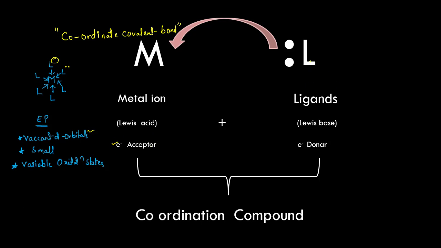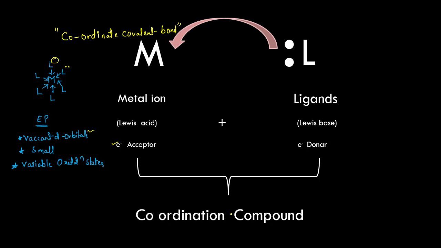Ligands donate the pair of electrons, so any atom or group of atoms which donates a pair of electrons to another species is considered a Lewis base. So ligands act as electron donors and are called Lewis bases in coordination chemistry.